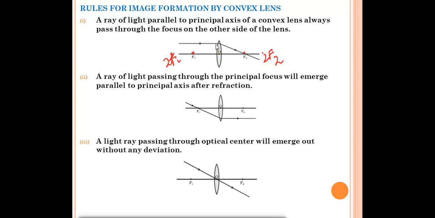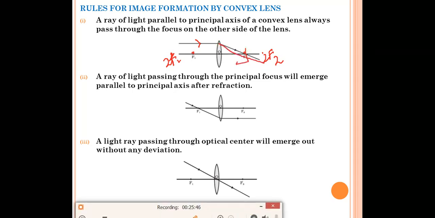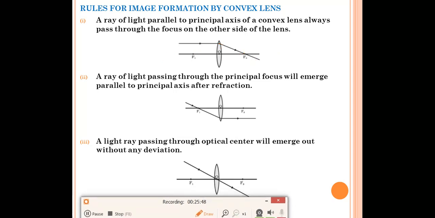Whenever a ray of light is parallel to the principal axis, it will pass through the focus on the other side. From this side the ray of light is coming, the incident ray. When it strikes the surface, it will go like this. This is the refracted ray. It will pass through the focus on the other side. So this is the first rule.